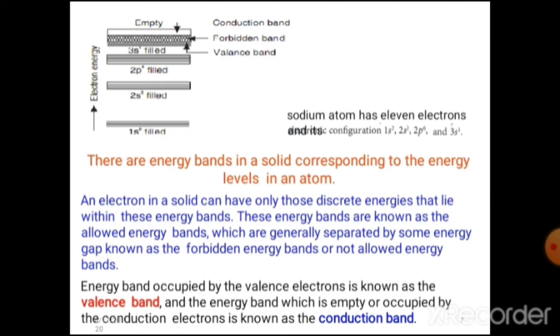These energy bands are also known as allowed energy bands, which are generally separated by some energy gap known as the forbidden energy band or not allowed energy band. The energy band occupied by the valence electrons is known as the valence band, and the energy band which is empty or occupied by the conduction electrons is known as the conduction band.